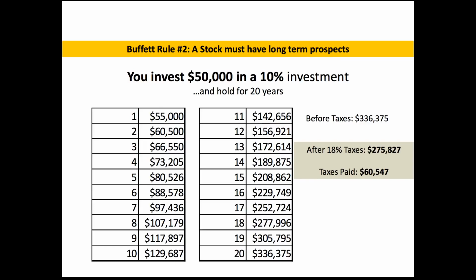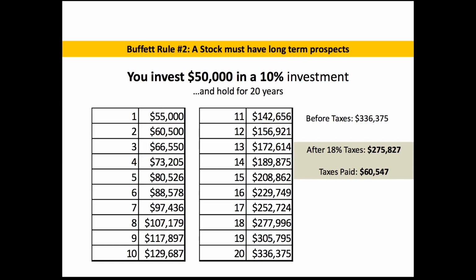Whenever we arrive at the 20-year mark, you can see we end up with $336,375. Let's assume that we sold it right at the 20-year mark, and we're also going to assume that we're in that highest tax bracket. In the highest tax bracket, we would owe 18% in taxes after we held that security for 20 years. After the 18% in taxes, the number we came up with goes down to $275,827.